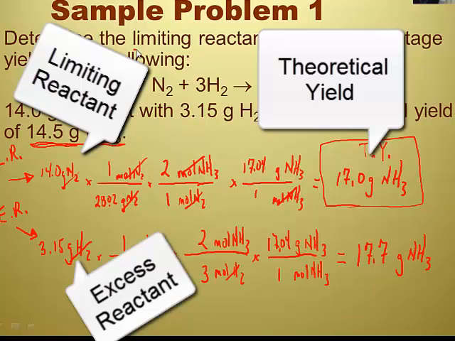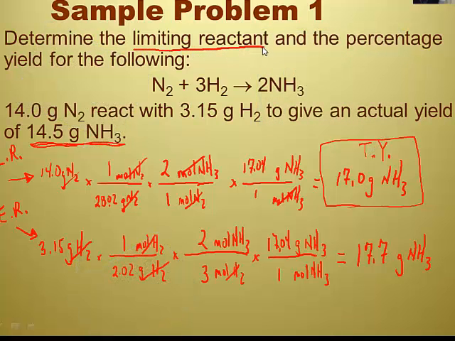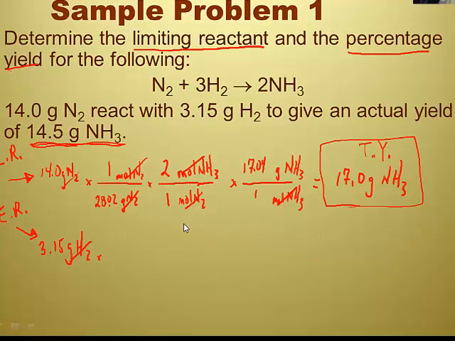They asked us to find the limiting reactant, which we now have done. But they also asked us for the percentage yield. I see the actual yield. That's what was given in the problem, that 14.5 grams of ammonia. That's the experimental. And usually theoretical and experimental are in mass.